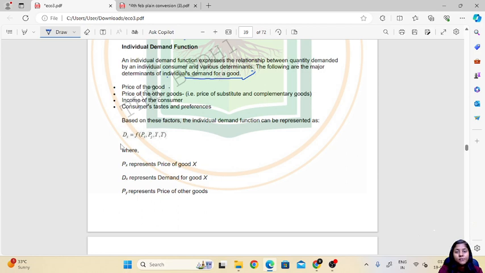First one is price of the good, then price of other goods, that is the substitute and the complementary goods, then income of the consumer, and consumer taste and preferences.